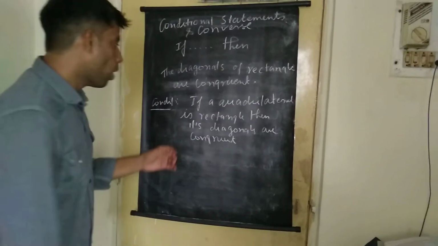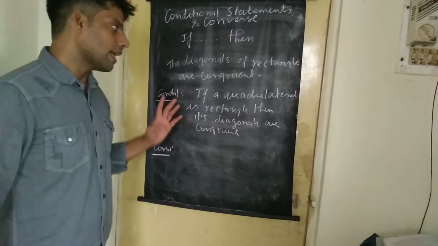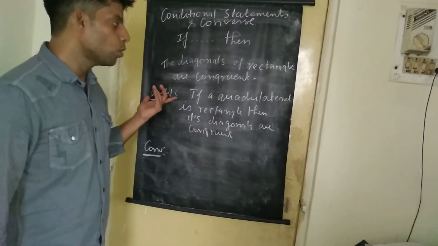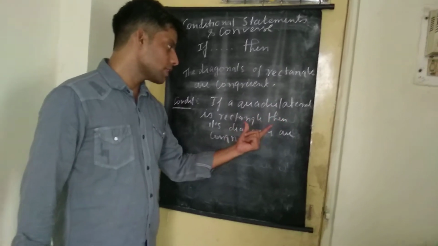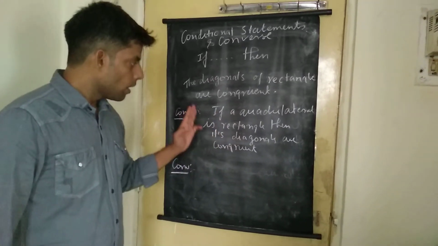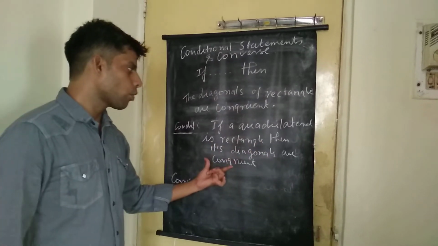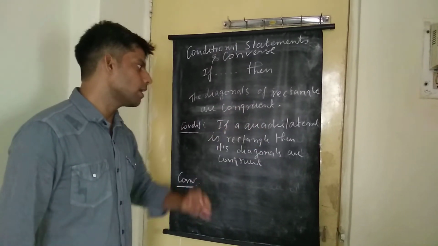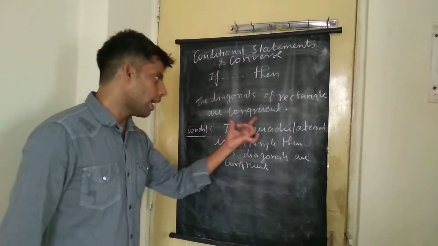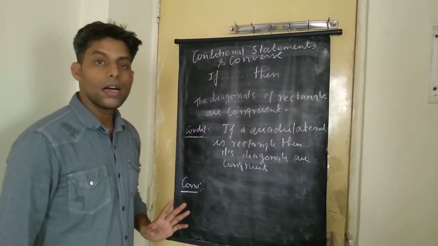Okay students, and now we'll see its converse. We'll bring both the examples together. Converse, as I told you, while making the converse of a statement, we just need to replace the part which follows then before the part which follows if. So after then it is diagonals are congruent. You need to copy it from here and paste it here. So we get: if diagonals are congruent, and copy this part and paste it after then: the quadrilateral is a rectangle.